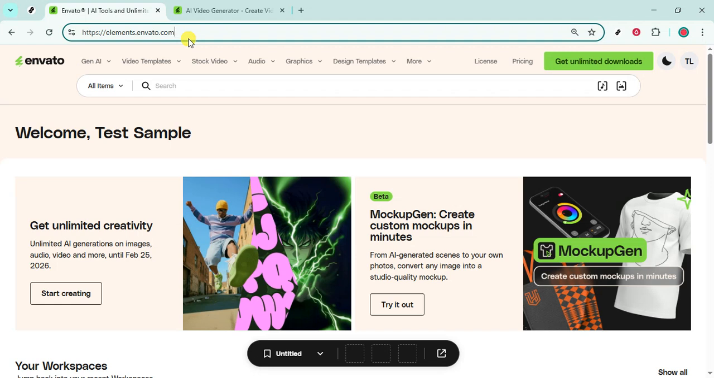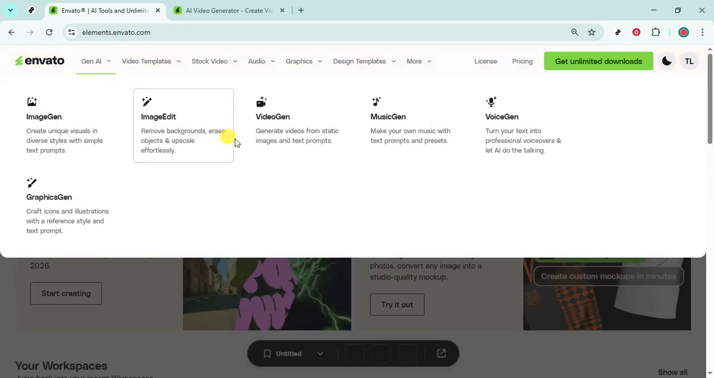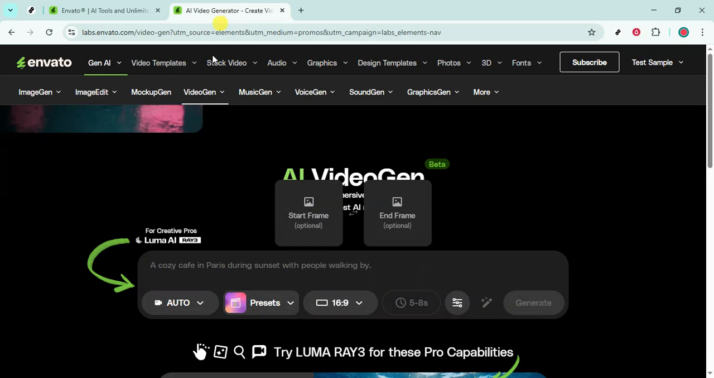At the top of the page, look for the Gen AI dropdown. This menu collects Envato's AI-powered tools in one place, so you don't have to hunt around the site. Click it to reveal your options. From that dropdown, choose VideoGen. This opens the VideoGen workspace, which is designed to turn written ideas into coherent, styled video outputs. Think of it as your creative assistant. You describe what you want, and it handles the heavy lifting.